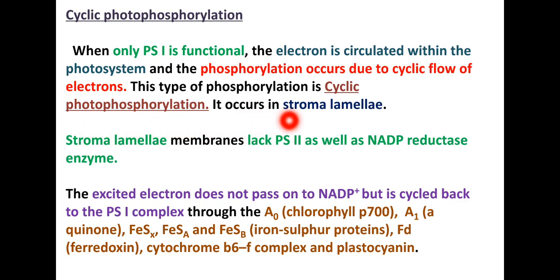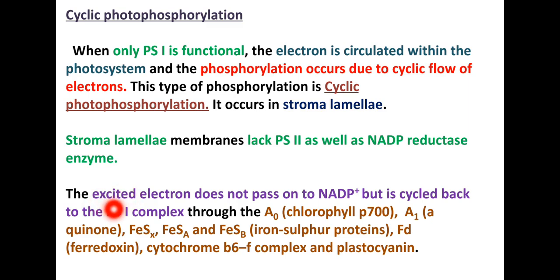Remember, it occurs in the stroma lamellae. We know that stroma lamellae are also called fret membranes. Within the fret membranes we observe that only PS1 is present, but there is no PS2, NADP reductase, etc. This is a very important point, students. Please note, this question may be asked even in NEET and KCET. In the stroma lamellae or fret membranes, PS2 and NADP reductase are absent.